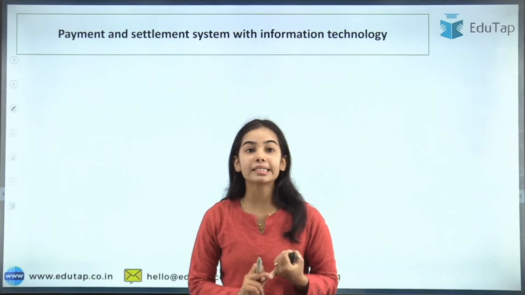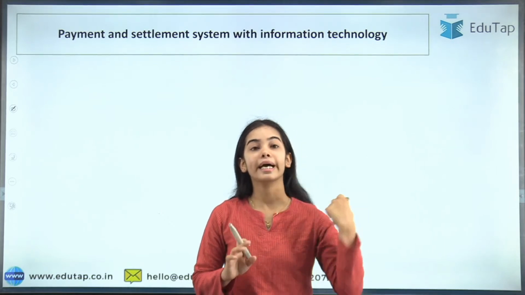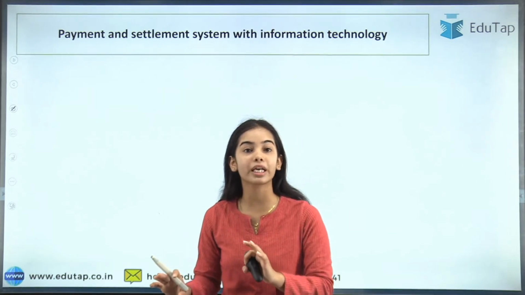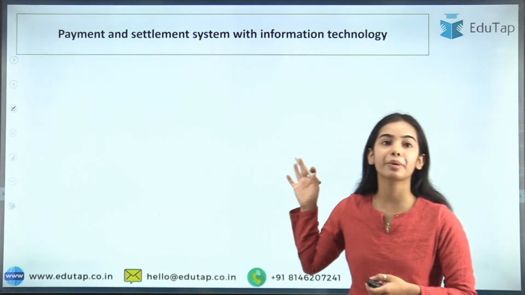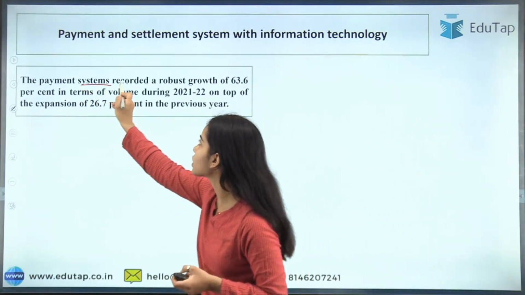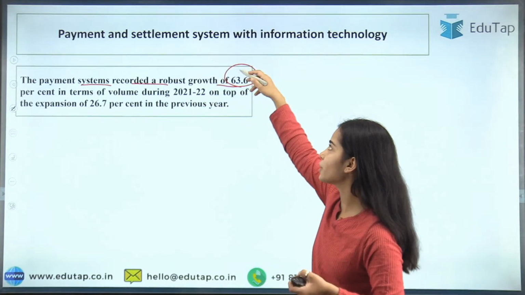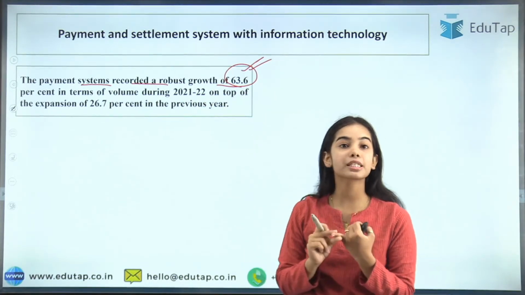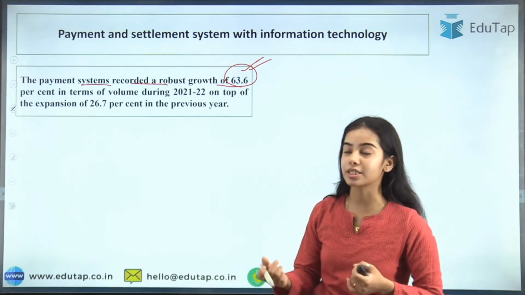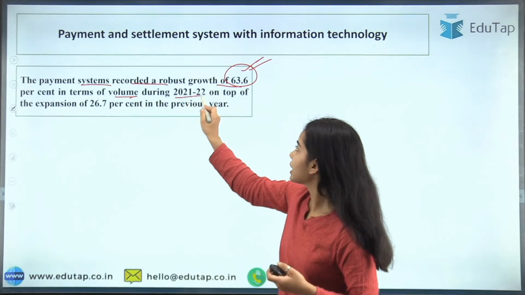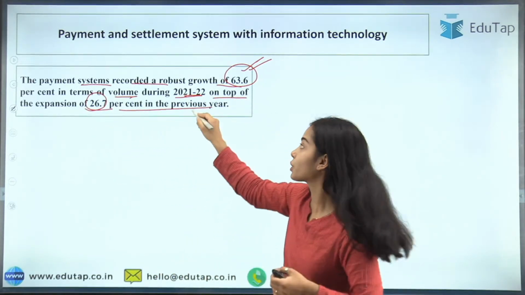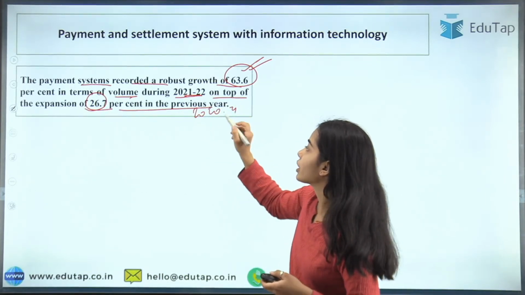Now coming to the payment and settlement system with information technology. We have discussed the banks, the NBFCs, the economy and the review of the economy. The payment systems recorded a robust growth of 63.6% in terms of volume, on top of the expansion of 26.7% in the previous year, 2020-21. This covers both digital payments and paper-based instruments like checks.